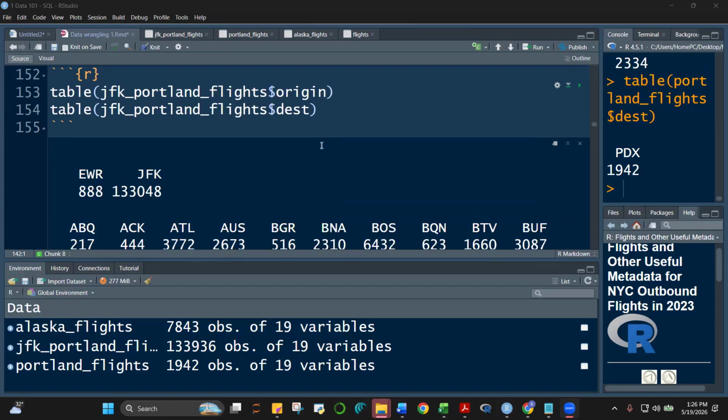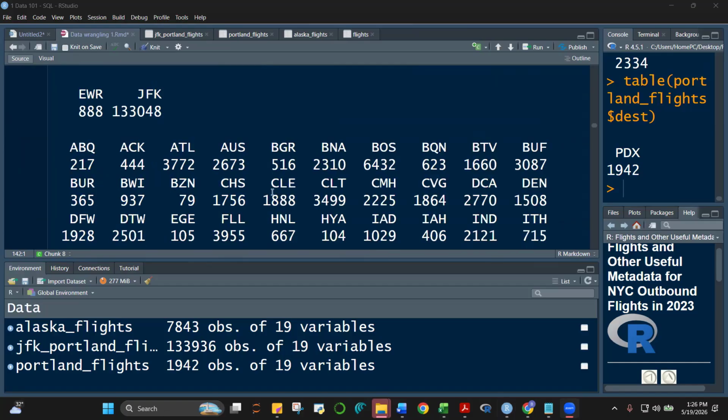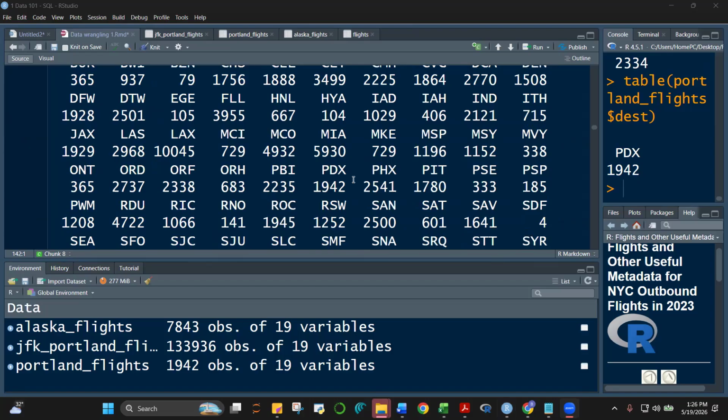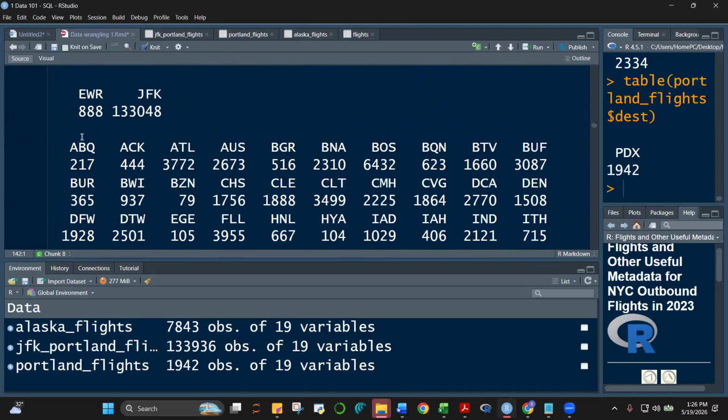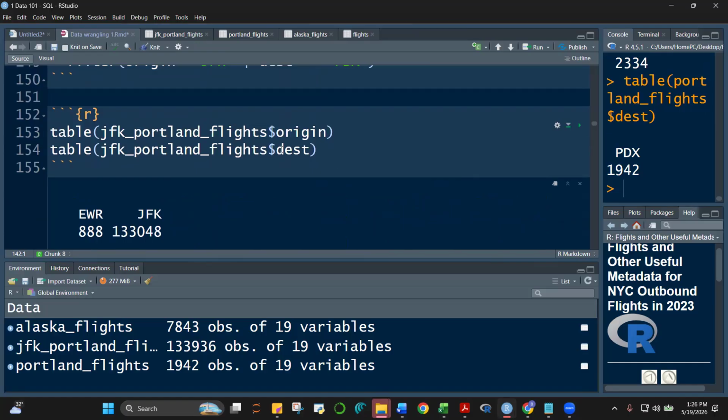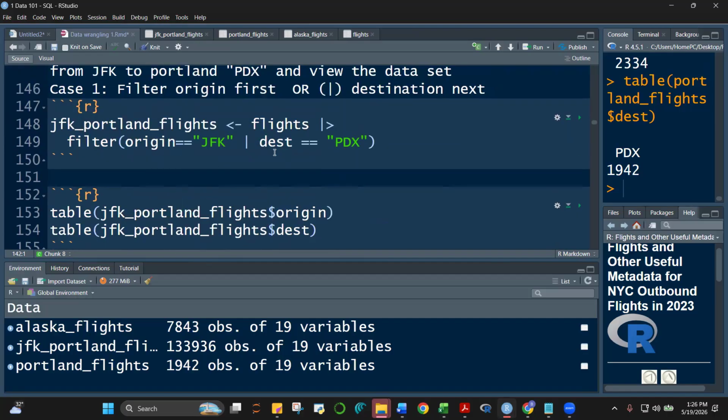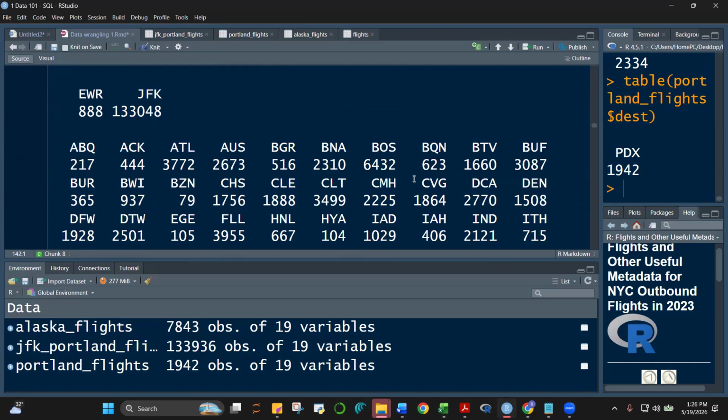So that's why you have 133. So this one's, class, with different destinations except for this one, no? This one's strictly PDX in destination. But the others, class, were included because their origin was JFK. Okay?